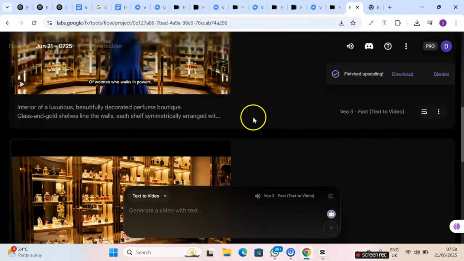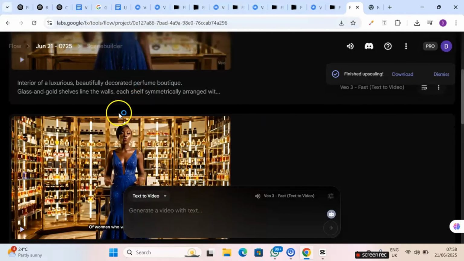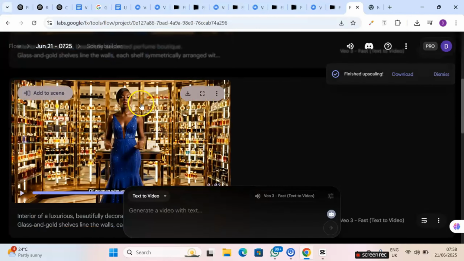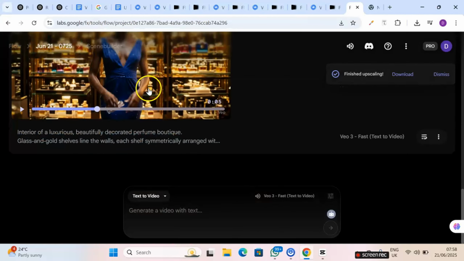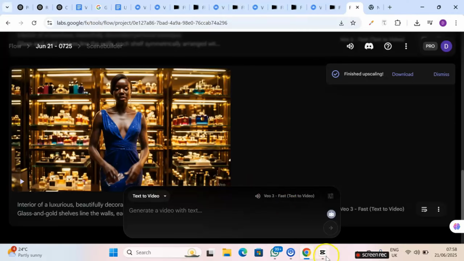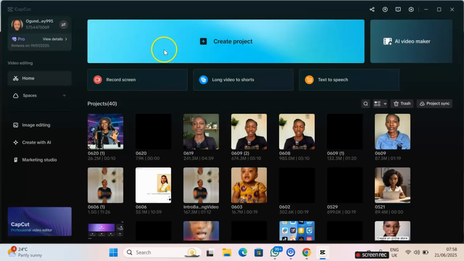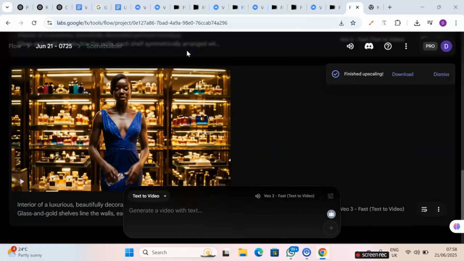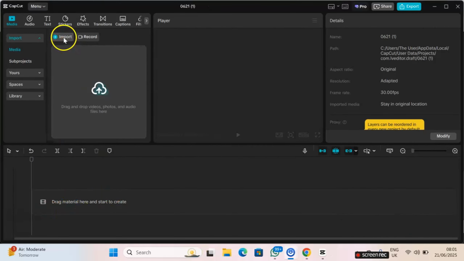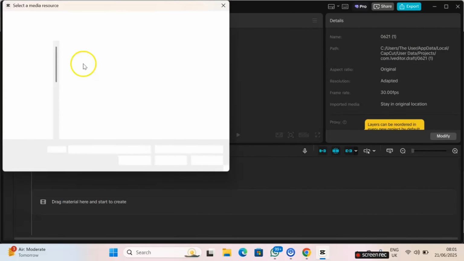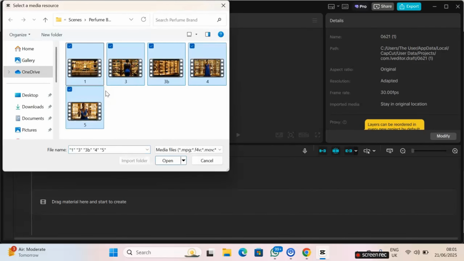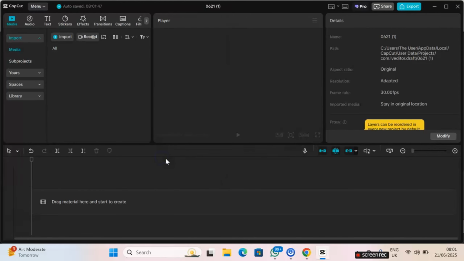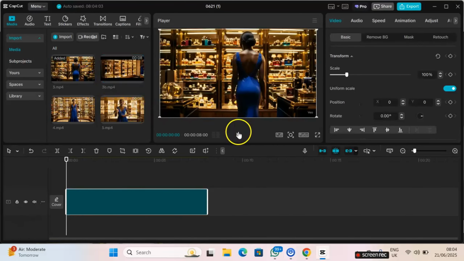All right, I've generated the video for all the scenes and I love them. These are the generations I had. You can see that the model or the presenter look alike. So we're going to head over to CapCut for us to edit. We need to put the video together. You'll click on import, then import all the scenes. Import all of them. Now drag them to the timeline, one after the other, or as you want it.